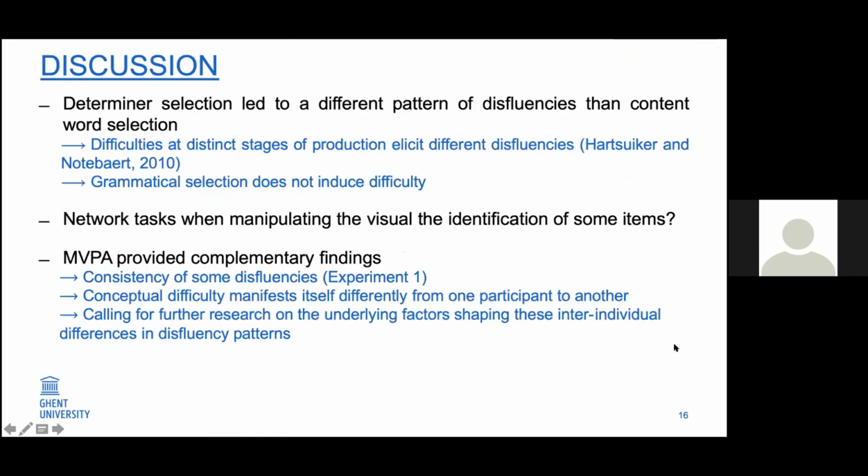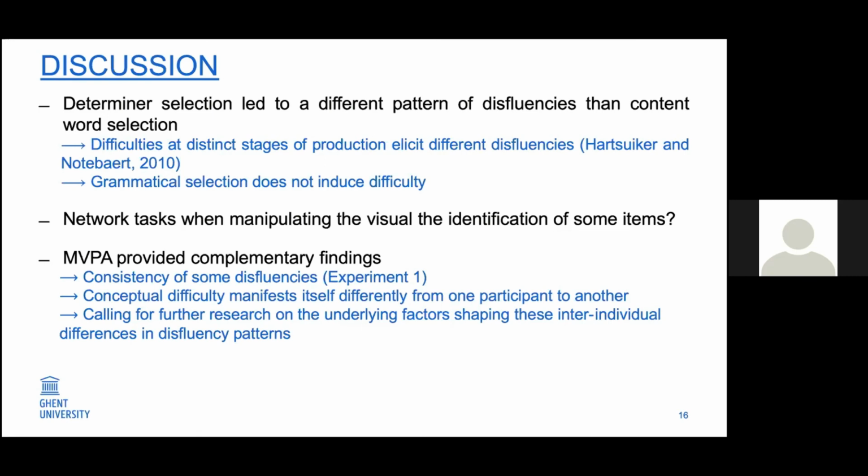So to sum up the whole conclusion, we first show that determiner selection led to a different pattern of disfluency than content word selection. So in that sense, it reinforces the conclusions from Hartsuiker and Notebaert, who said that difficulties at distinct stages of language production elicit different types of disfluency. We didn't find any effects of grammatical selection. So probably grammatical selection is not difficult because it occurs after the lexical selection.